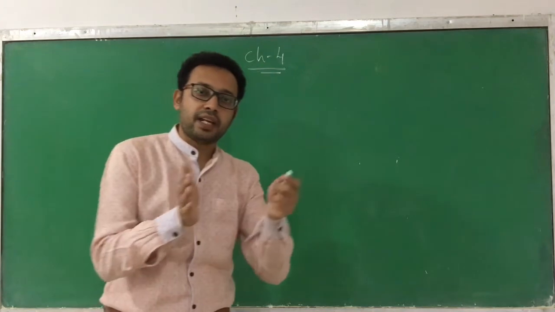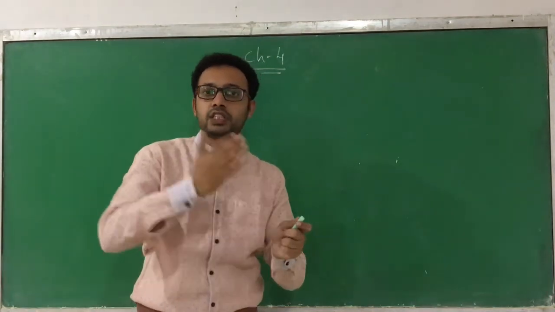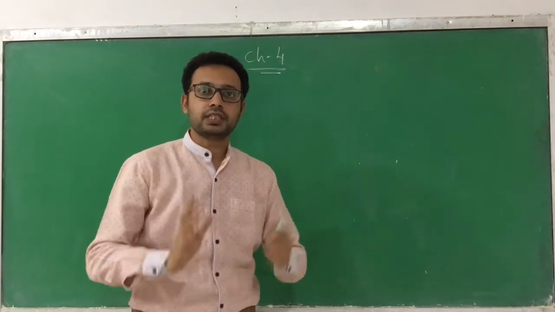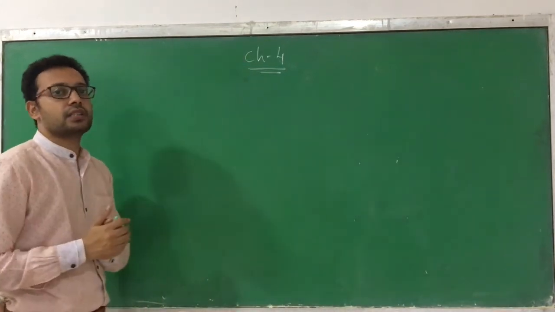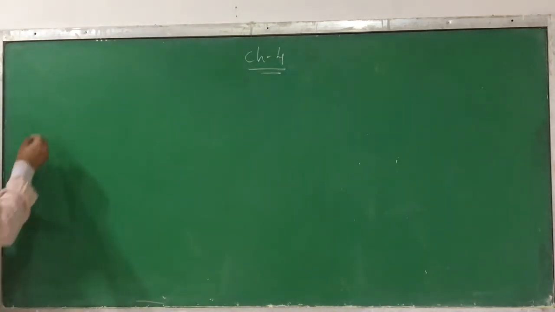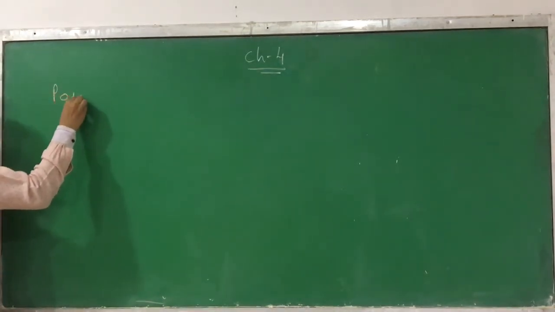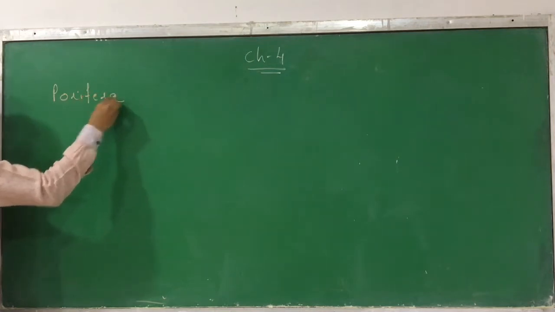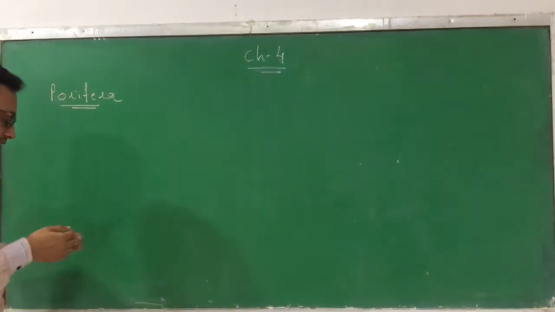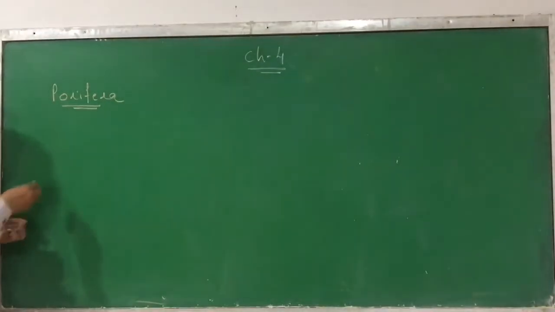We will start with a very simple animal and then slowly move towards more complex animals. So let us start with a very simple one. The first phylum of the animal kingdom is called phylum Porifera. We will discuss its characteristics. Let us start. The first one is habitat.